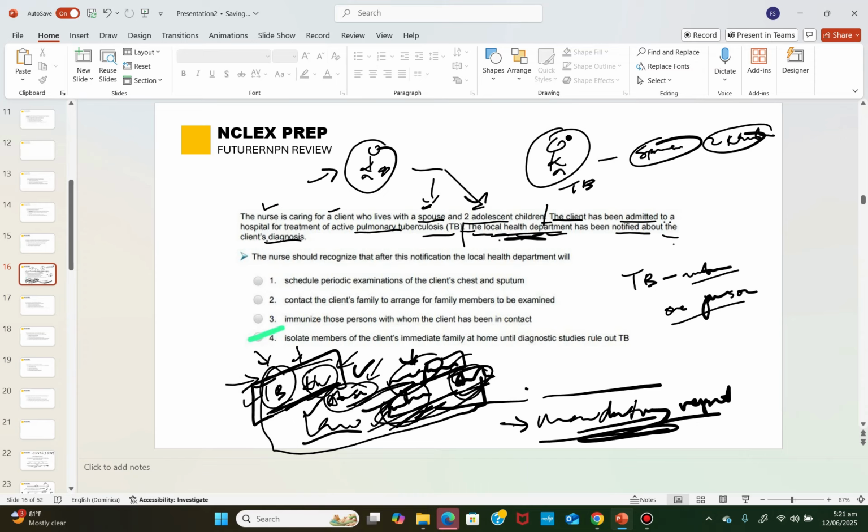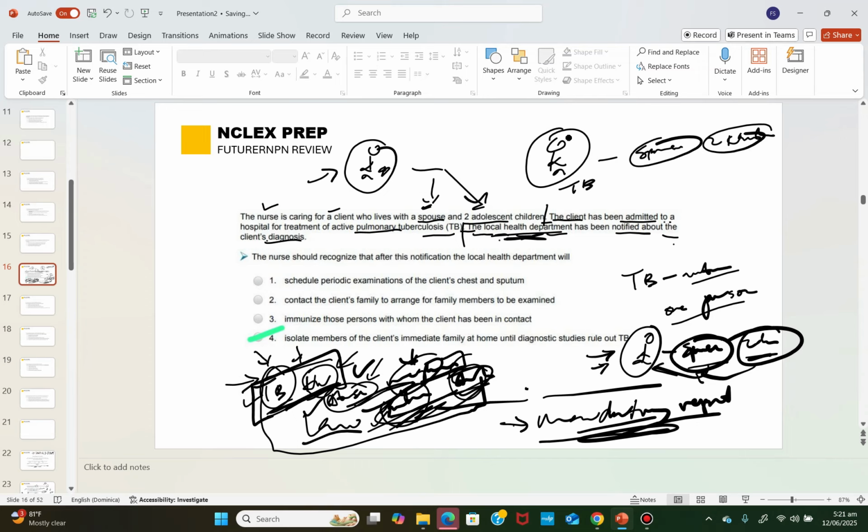So now the information they have is that the patient stays with the spouse and two other children. So the health department will be thinking there's a possibility that the spouse and two other children who are in contact with this patient may have the infection. But who is currently diagnosed with the infection? The client. This patient is not diagnosed as yet.